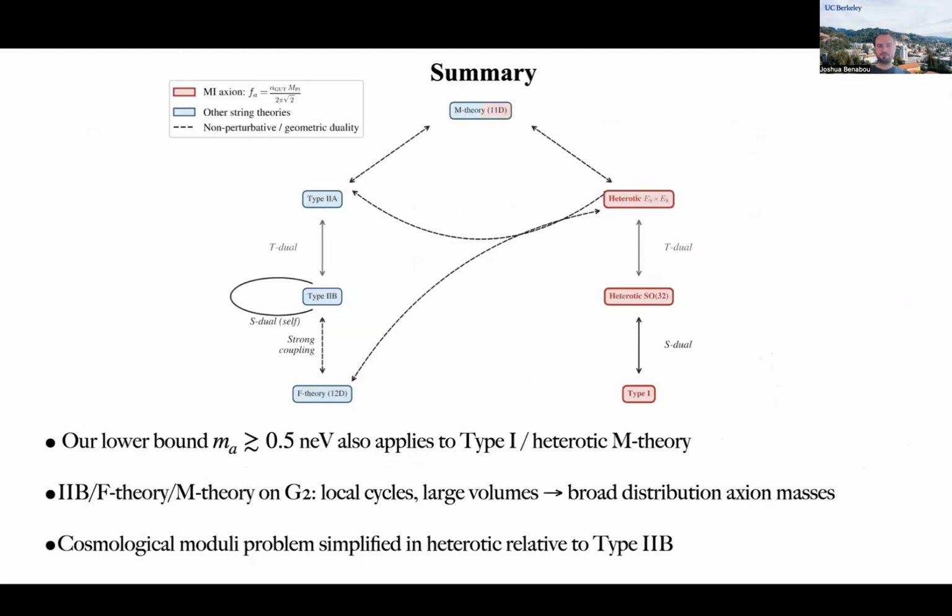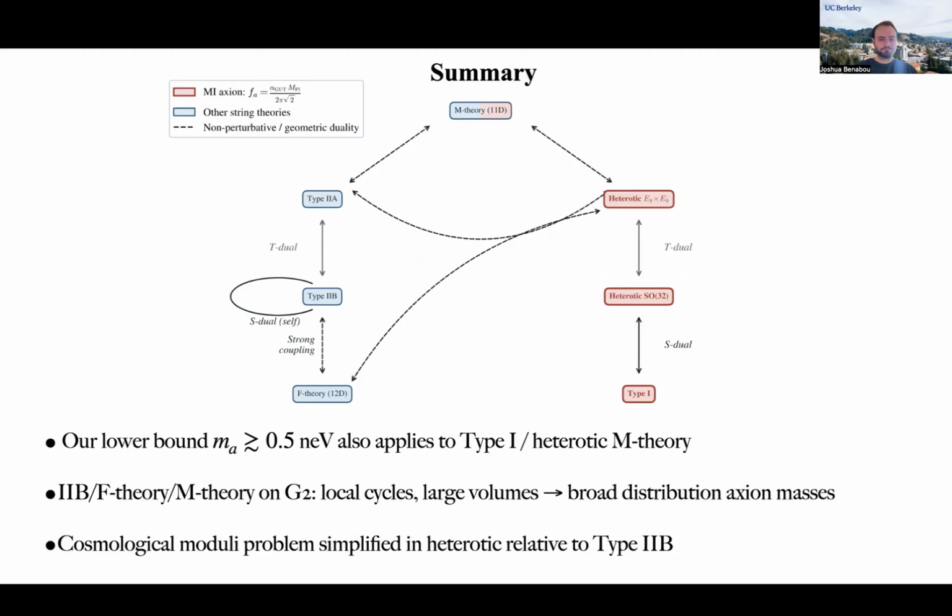In summary, in our paper, we place a lower bound on the QCD axion mass in weakly coupled heterotic string theory of around 0.5 nanoelectronvolts. And as we discuss, we expect that this also applies to type I and heterotic M theory. On the other hand, in other areas of the string landscape, in particular in type IIB, F theory, and also M theory on G2 manifolds,